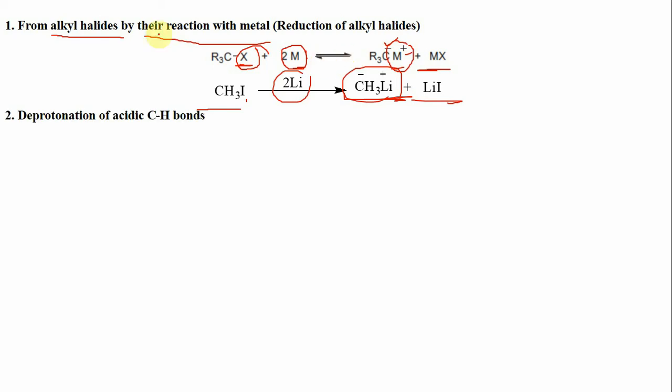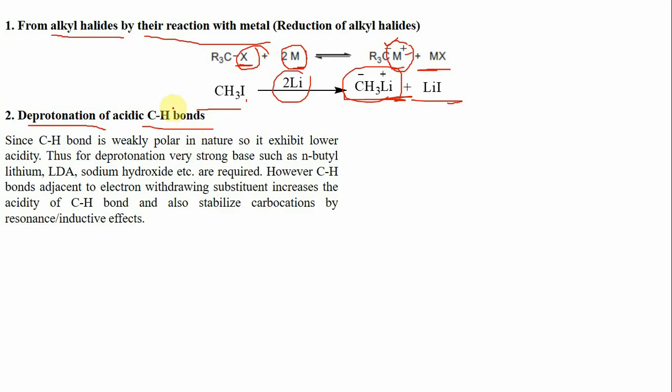Another and very common method for preparation of these carbanions is the deprotonation of an acidic carbon-hydrogen bond. As we have learned previously, these carbanions can be generated by heterolytic bond cleavage, in which the leaving group leaves without the bond pair of electrons. That means the leaving group leaves as a positively charged ion. In compounds containing an acidic carbon-hydrogen bond, this bond is usually weakly polar in nature, but in the presence of a very strong electron withdrawing group adjacent to this carbon-hydrogen bond, the acidity of the bond usually increases.